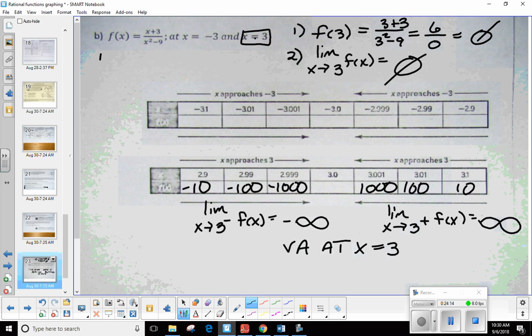There you go. Now, this other one right here, I just want to go ahead and show you very quickly. If I were to plug in f of negative 3, can anybody tell me what's going to happen? It's 0? It's undefined. Because even what happens when you square a negative number? It's still positive minus 9, so it's going to become undefined. You can't divide by 0.